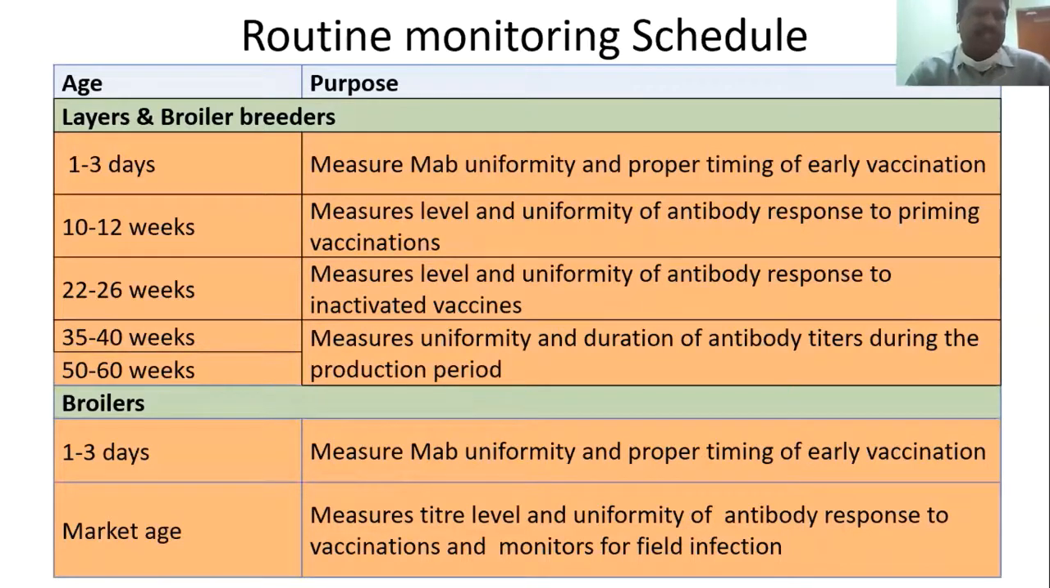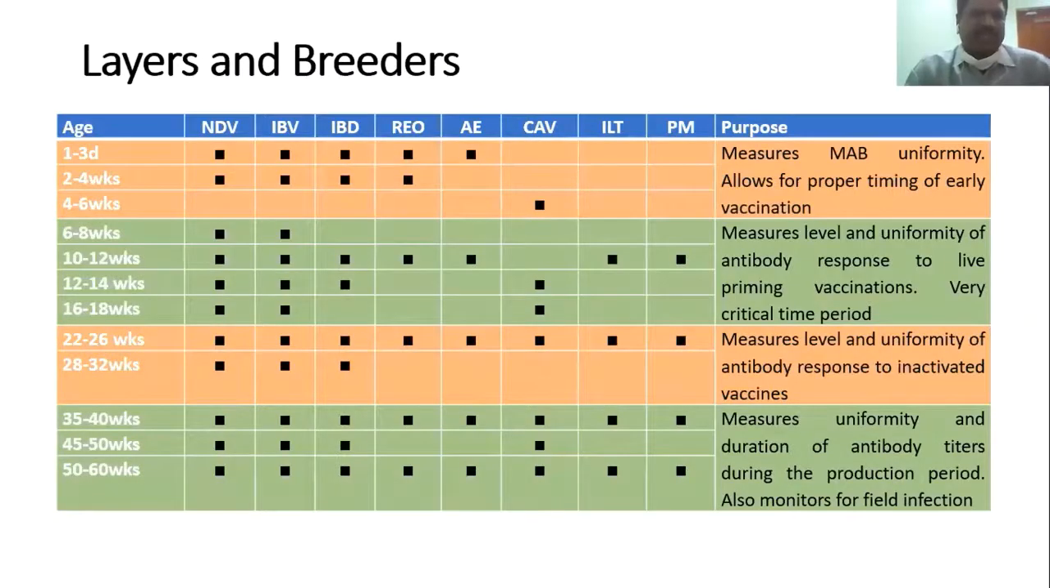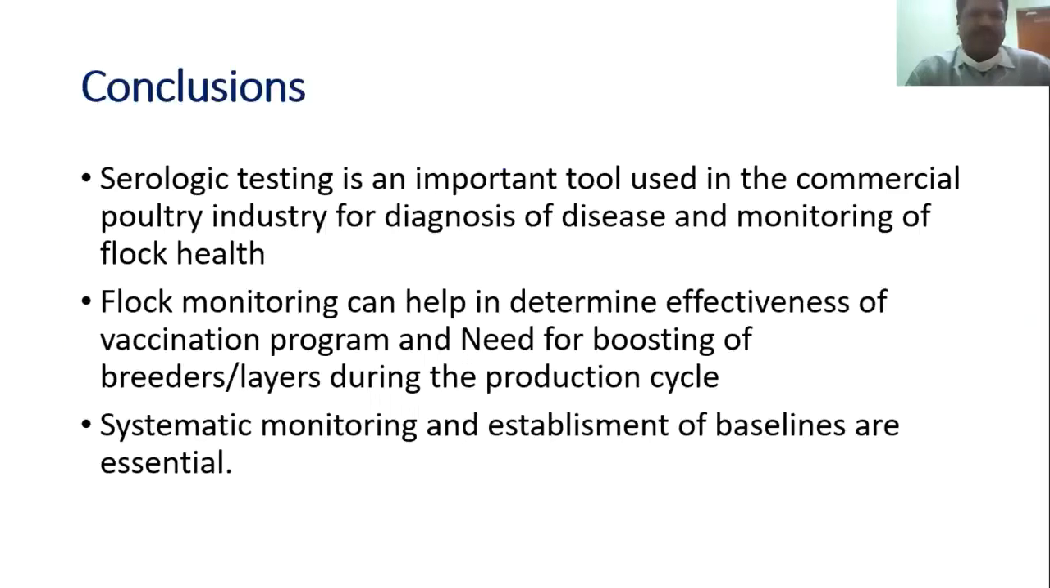Then these are the schedules we can use in commercial layers and broiler breeders: 1 to 3 days to measure maternal antibody uniformity, and maybe 10 to 12 weeks to see how the priming helps. Then measure the killed vaccine response. Then during production cycles you can check the persistency of titers and also intervene if required. And these are the different schedules. As per this you can collect samples and develop baselines for any company, and that will help us. This is for commercial broilers.